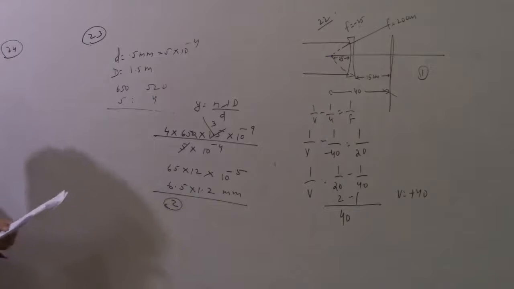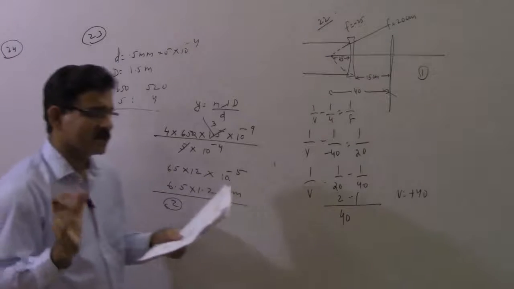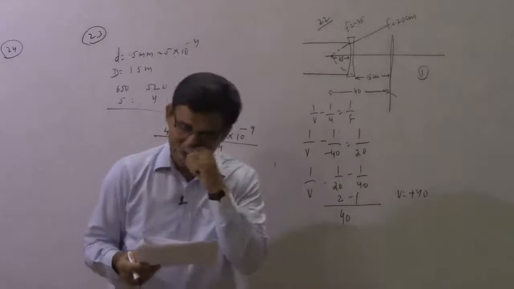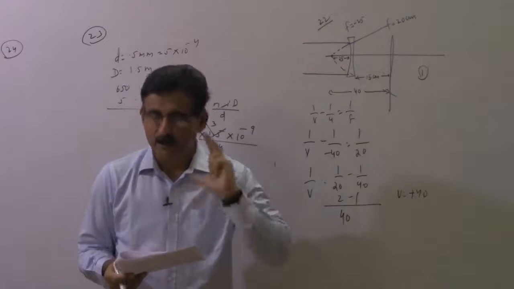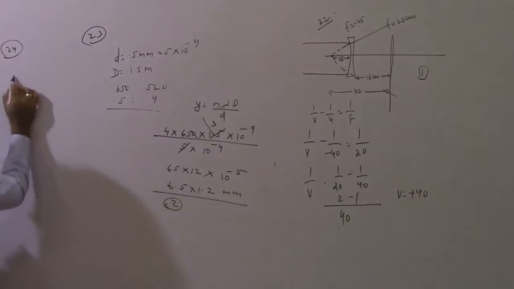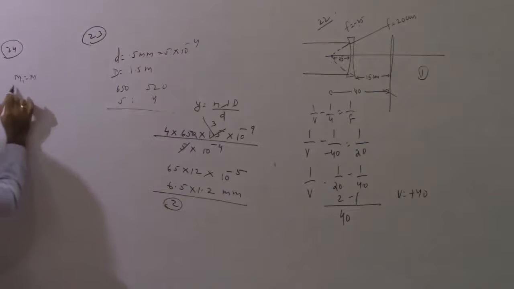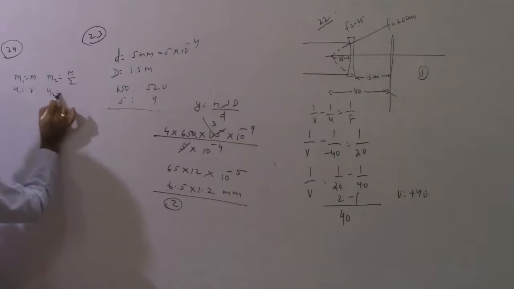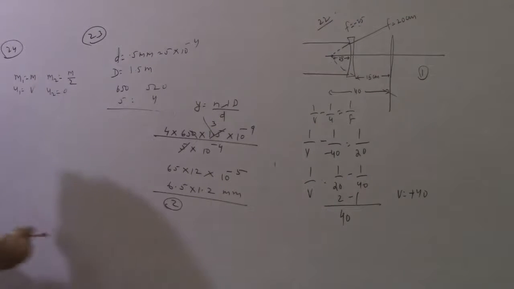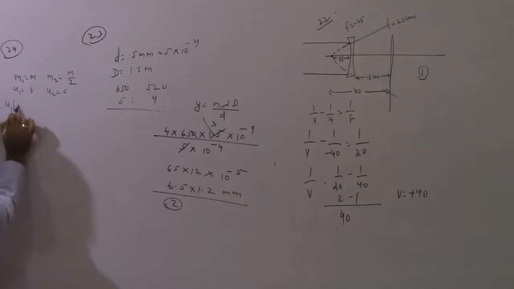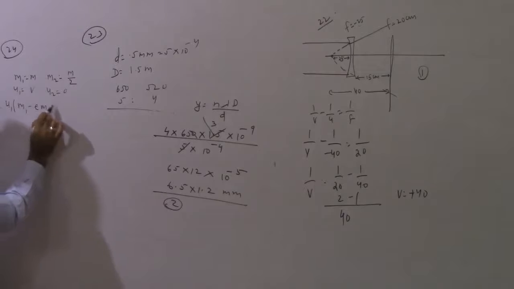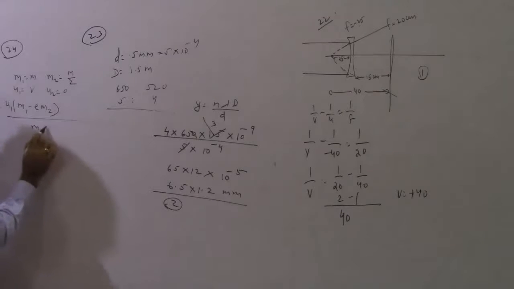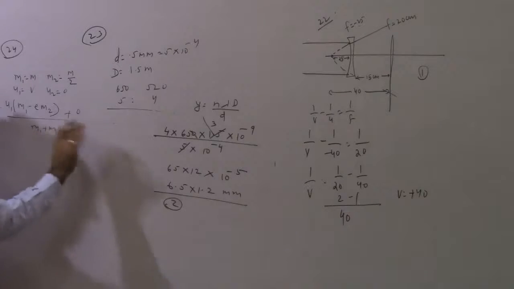There is nothing in this problem. A particle A of mass m, initial velocity v, collides with a particle of mass m by 2 at rest. So what is given to you? m1 is equal to m and u1 is equal to v. m2 is equal to m by 2 and u2 is equal to 0. Okay, recall the formulas. v1 is equal to u1 m1 minus e m2 divided by m1 plus m2, and I am not writing the u2 term because that is 0.